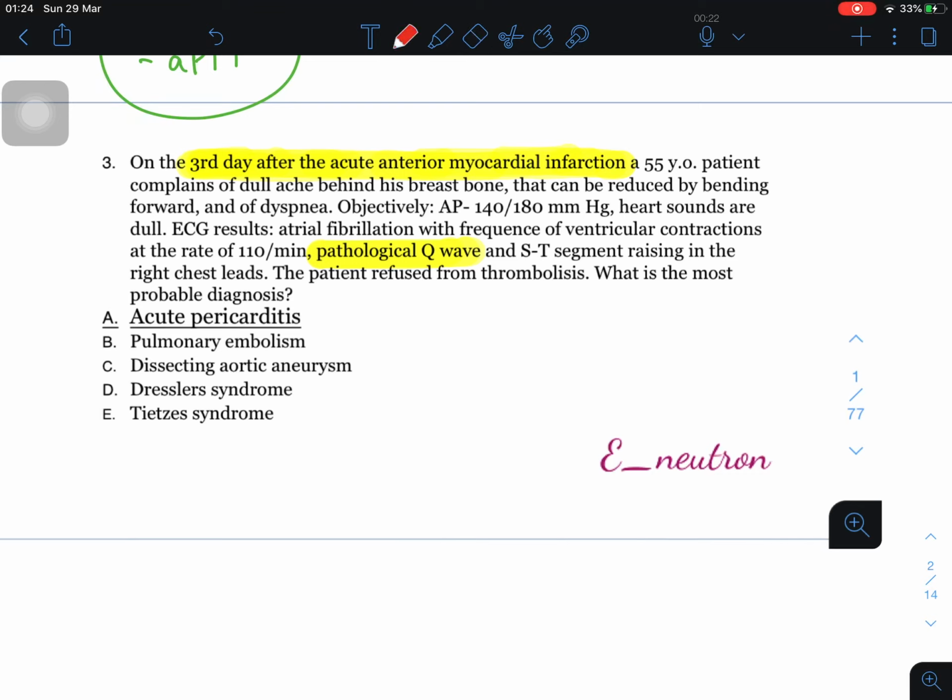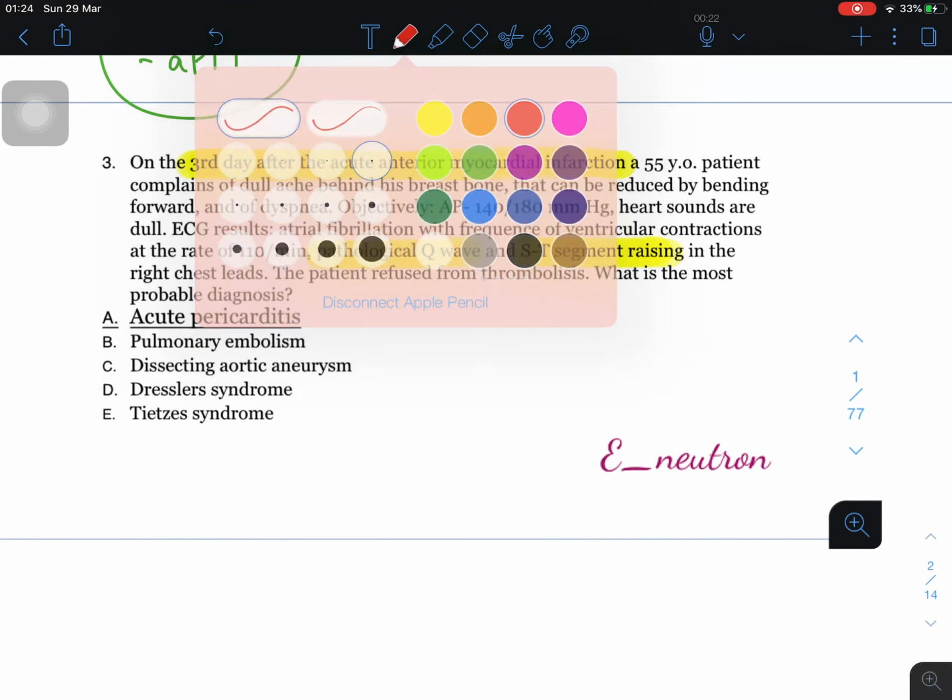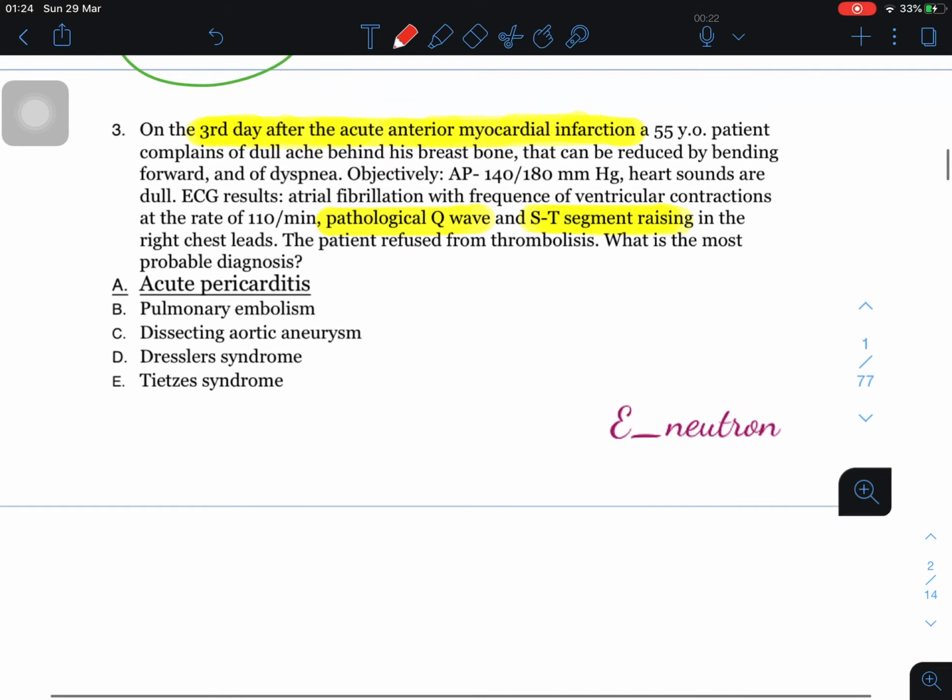What is important is the question. What is the question telling? There is also ST segment elevation. The patient refused thrombolysis. What is the most probable diagnosis? You know the answer, it is acute pericarditis. But why is it acute pericarditis? Look here.